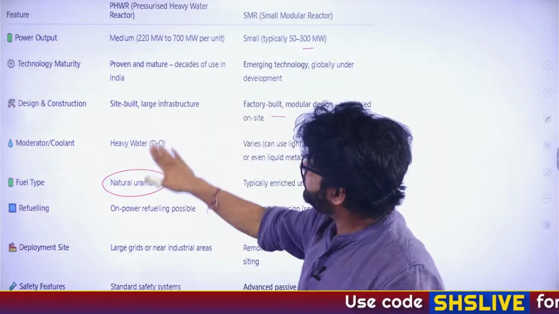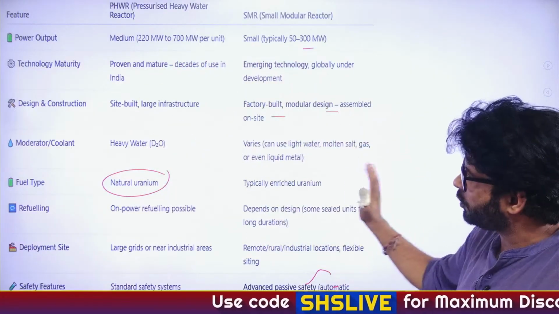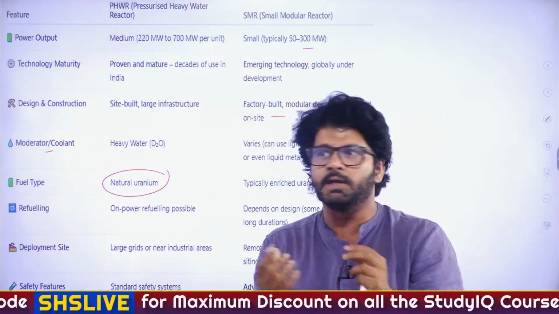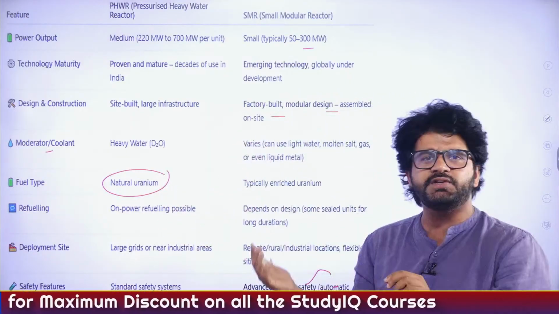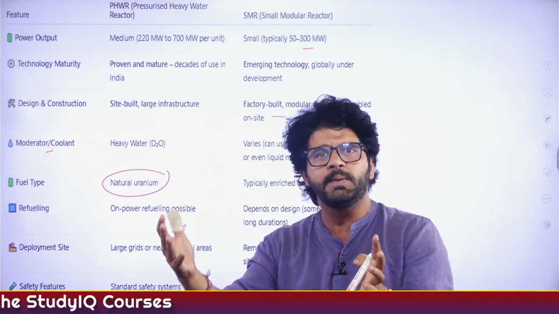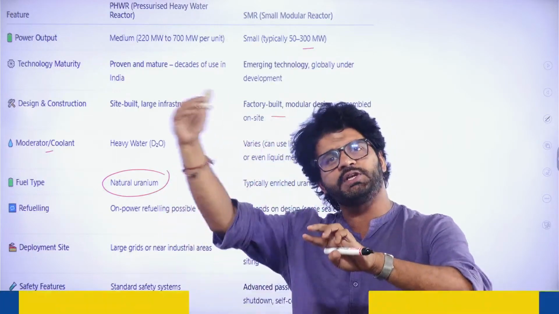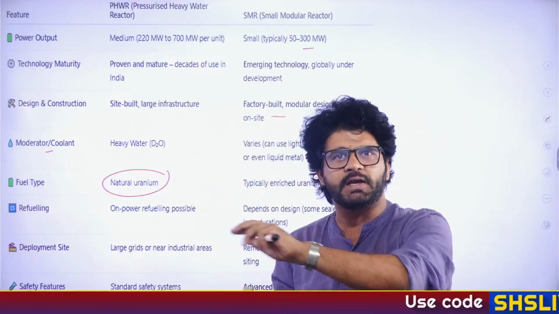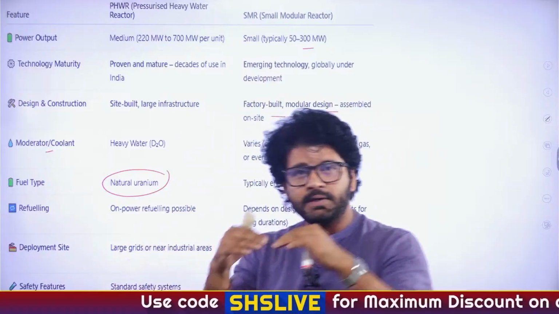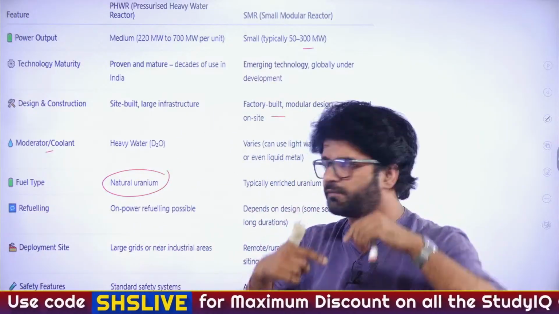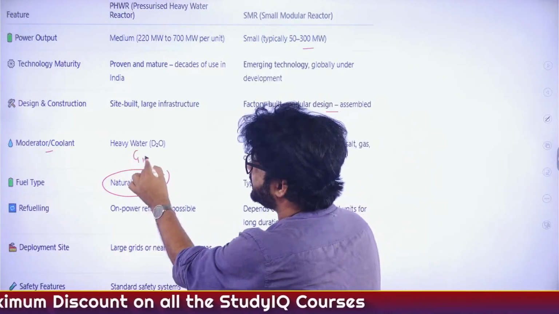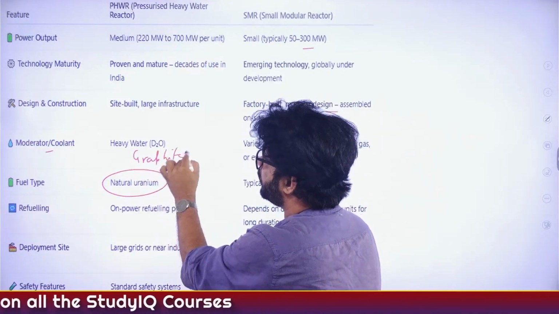What fuel type do they use? Natural uranium, enriched uranium. Then there are other terms, moderator and coolant. What do these words mean? Moderator: as we have discussed how the fission reaction works, you have uranium, it will break apart into smaller elements, thereby releasing neutrons. These will again interact with other atoms. Sometimes the speed of the neutron is very high. To reduce the speed of neutrons, you have something known as a moderator, which is heavy water. Sometimes you even use graphite as a moderator.